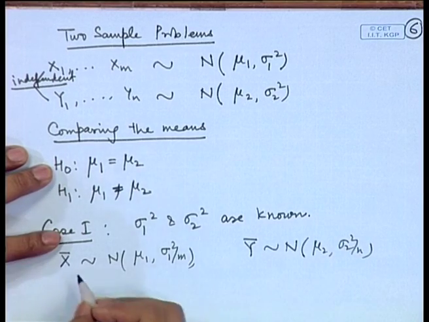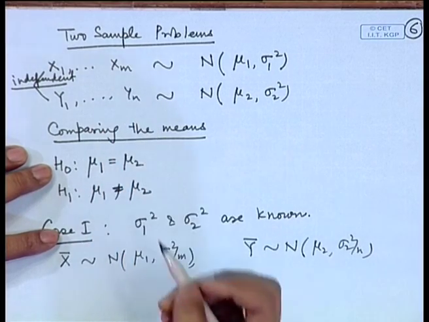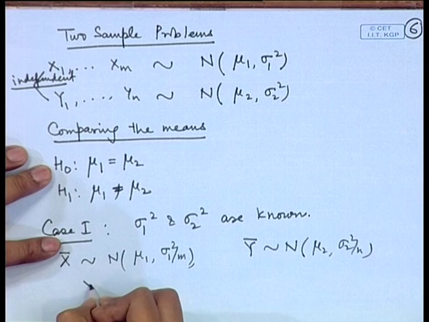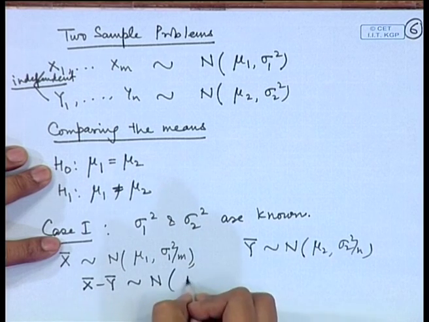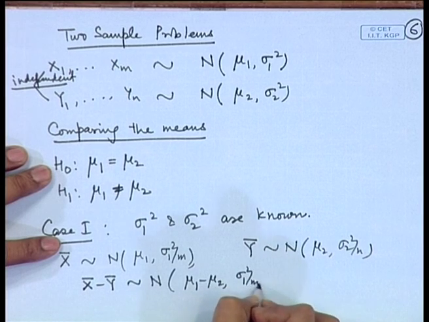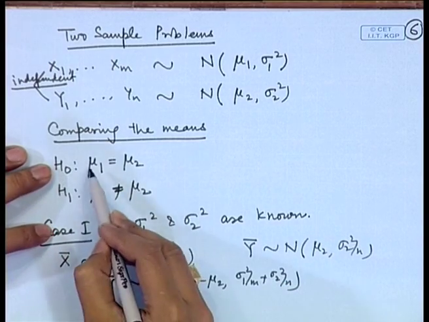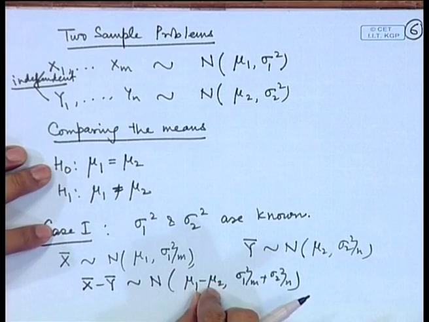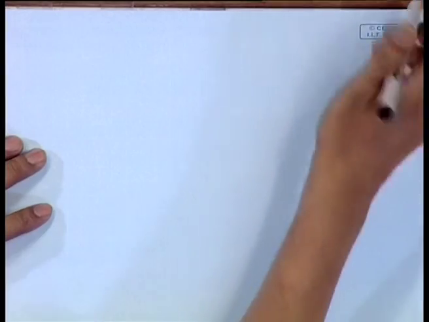Now, x bar and y bar are independent because these two samples are considered independent. Therefore, if we consider the distribution of x bar minus y bar, that is normal mu 1 minus mu 2, sigma 1 square by m plus sigma 2 square by n. Under the null hypothesis, when mu 1 is equal to mu 2, this mu 1 minus mu 2 term becomes 0, and therefore, easily we can construct the test function.